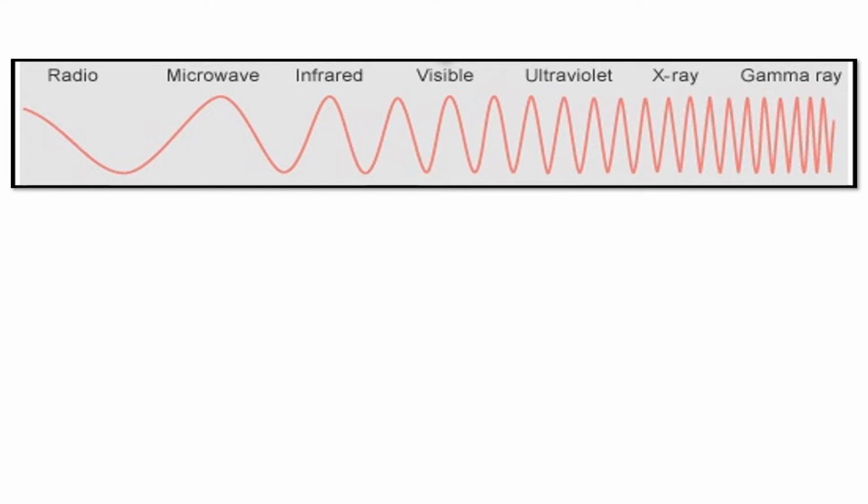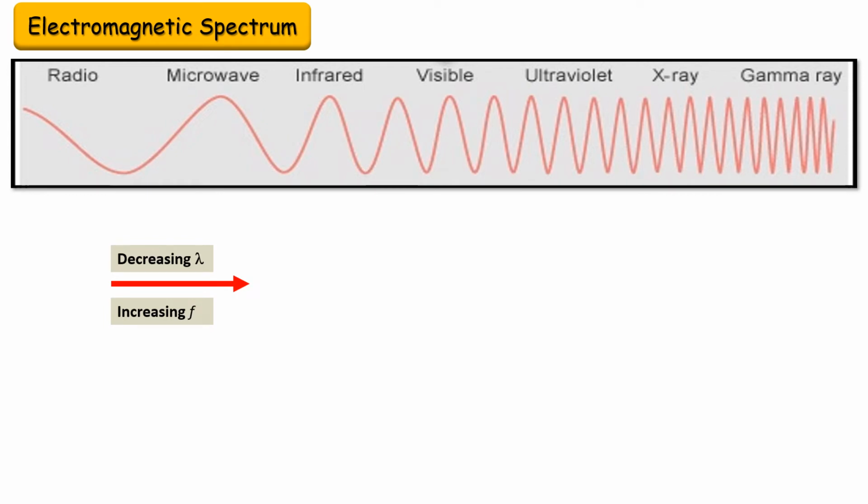And what do we mean by frequency or what is wavelength? Please refer my earlier videos. Also the link I will share in the description box. See, so this is what is happening. From left to right, the lambda or wavelength is decreasing, or we say the frequency is increasing. Now this whole range is called as electromagnetic spectrum. When all the radiations are arranged in this sequence, then it becomes a electromagnetic spectrum.